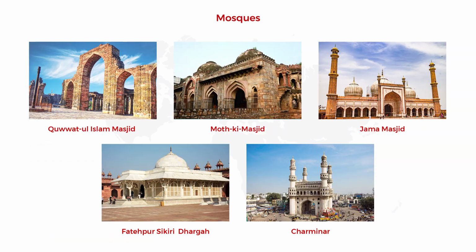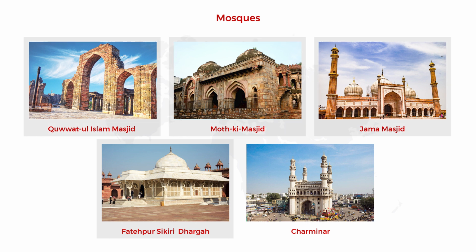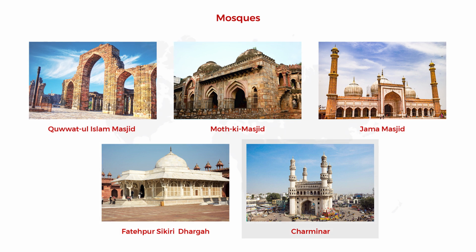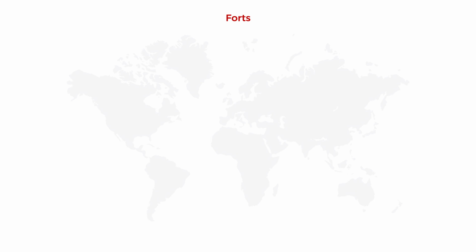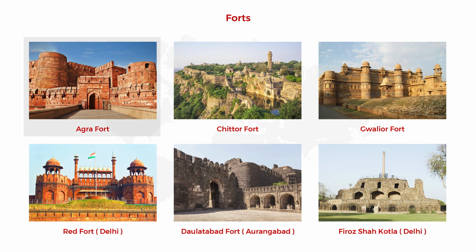And mosques. This is Quwwat-ul-Islam Masjid, and this is Moth Masjid, and this is Jama Masjid, and this is Fatehpur Sikri Dargah. These four masjids and dargahs are in and around Delhi, and these mosques also give rich information about the Islamic rulers in that particular period. And this is the Charminar Mosque which is in Hyderabad. Next we are going to see about forts. This is Agra Fort.